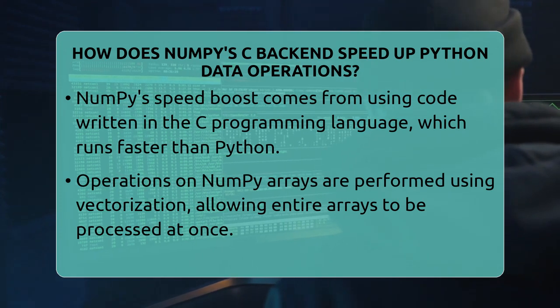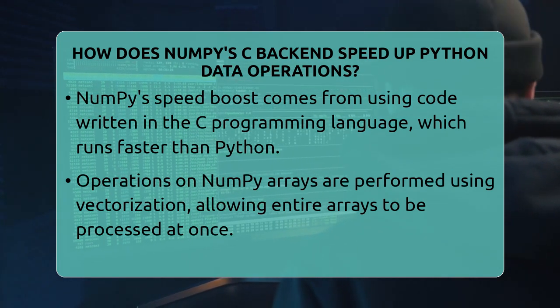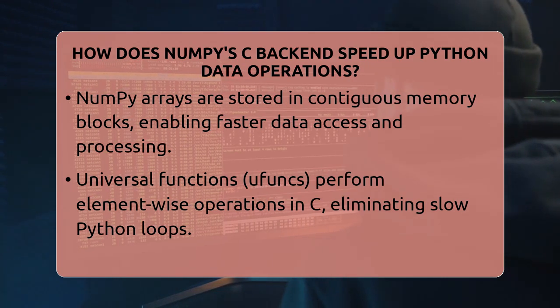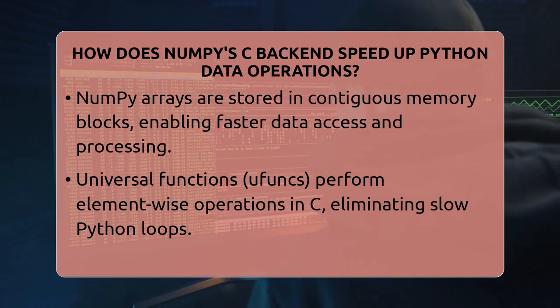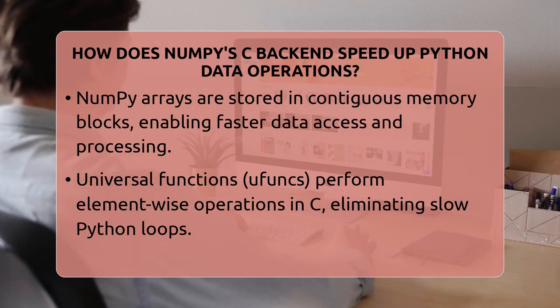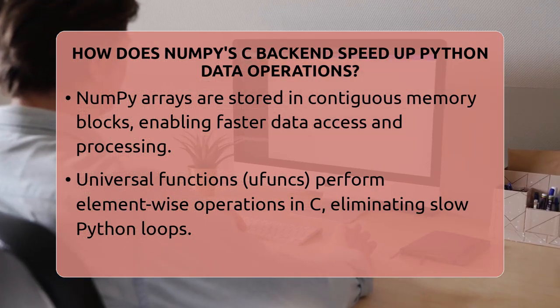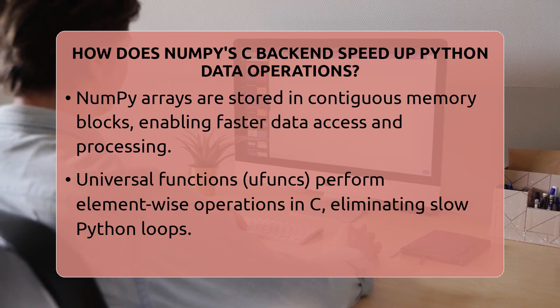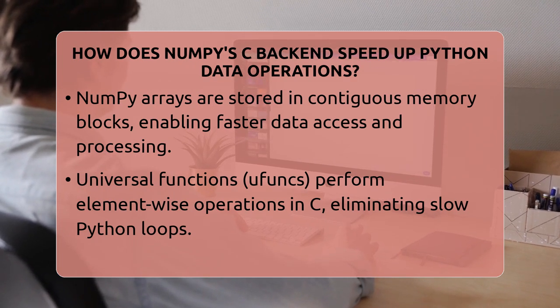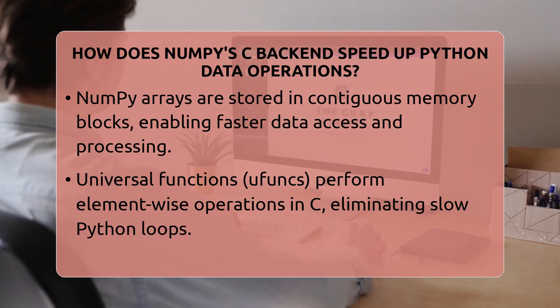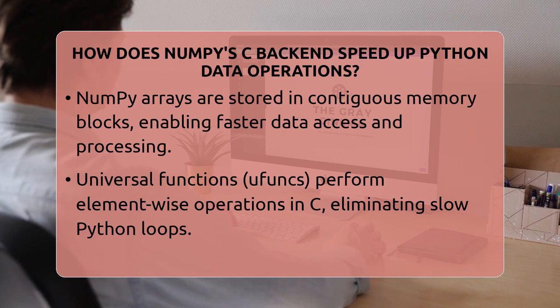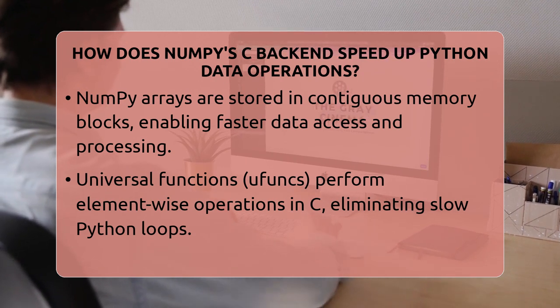NumPy arrays are stored in contiguous blocks of memory. Similar to how arrays are stored in C, this layout helps the computer access data faster because it reduces the time spent jumping around memory locations. When you perform an operation on a NumPy array, the C backend takes advantage of this layout to process data sequentially, which is much more efficient. It's like reading a book from start to finish instead of flipping back and forth between pages.